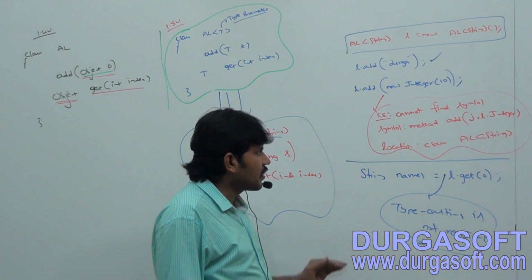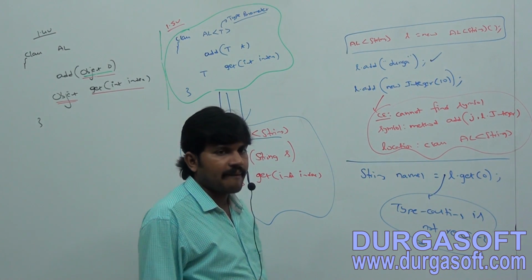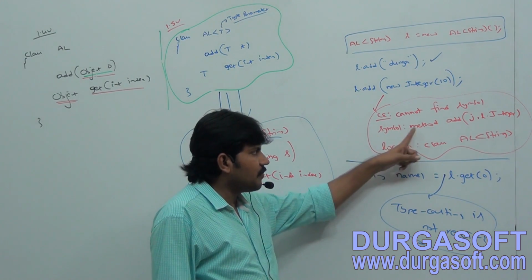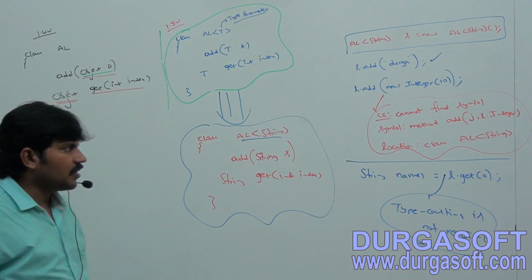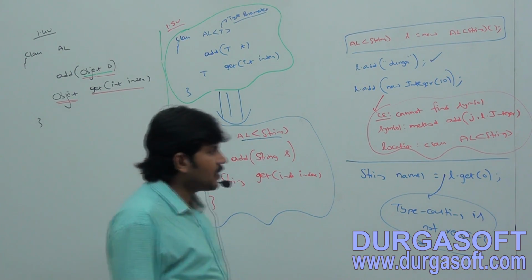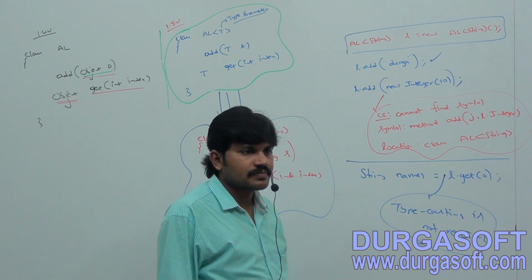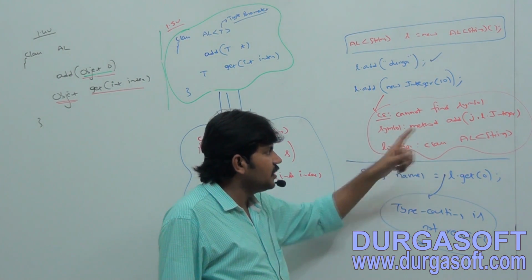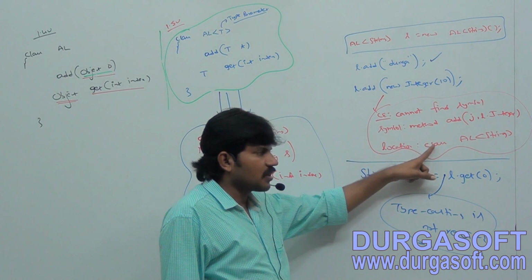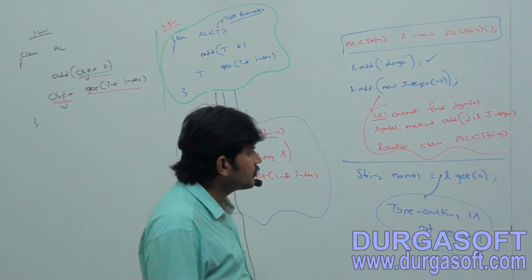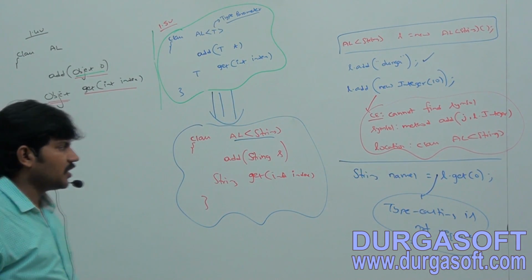The compile time error is: cannot find symbol. Which is the symbol? Method add of java.lang.Integer. In which location? Class array list of string.